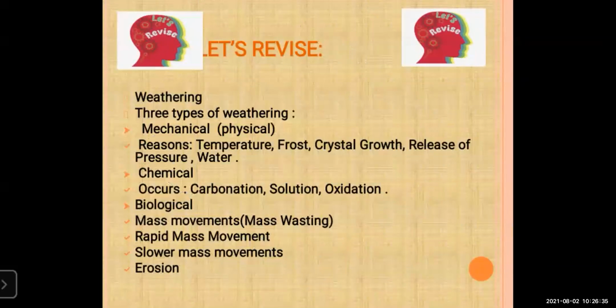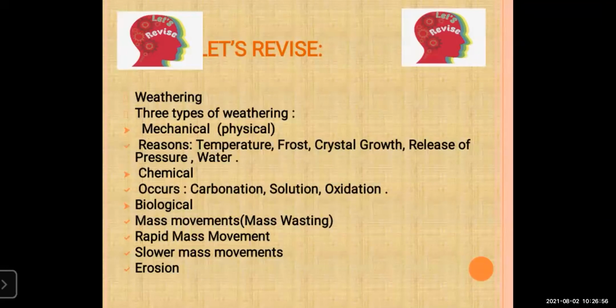At the very first of this lesson, we studied what is weathering. Weathering means breaking or weakening of rocks, a natural phenomenon.